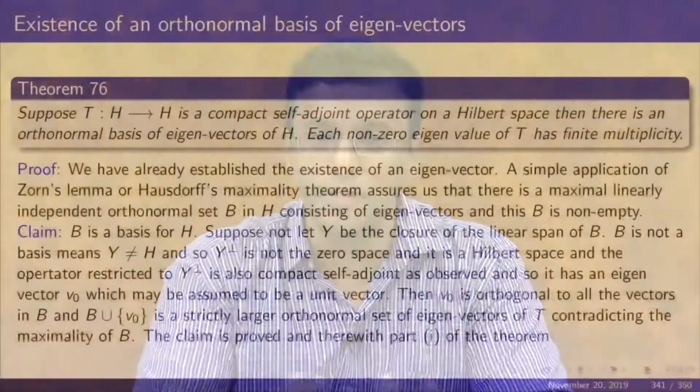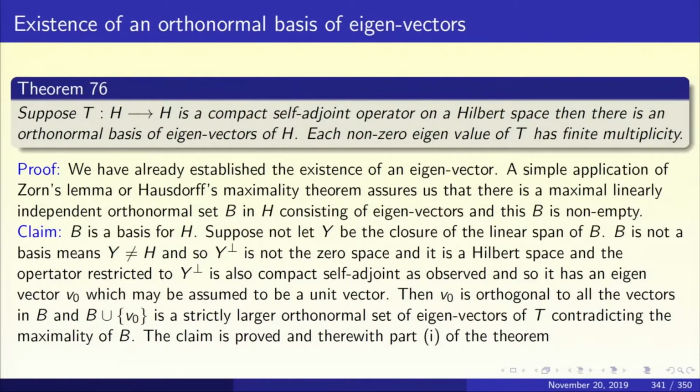So now I got this nice non-trivial Hilbert space Y perp, and I restrict my operator T to Y perp to get an operator from Y perp to Y perp. But this operator T restricted to Y perp has an eigenvector V naught of unit length, which will also be an eigenvector of T, because this new operator is a restriction of T from H to H. So any eigenvector of the restriction will be an eigenvector of the original operator.